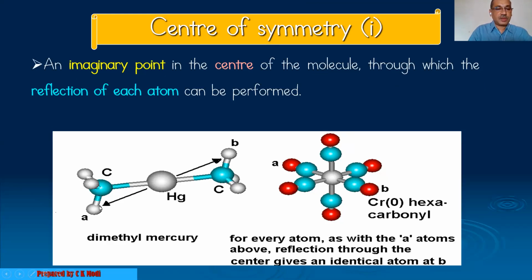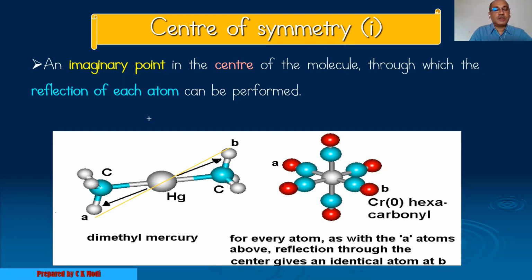Suppose I start my journey from this atom through the center of the molecule, and on the other side of the center at the same distance, I find the same atom, then the molecule has center of symmetry I.